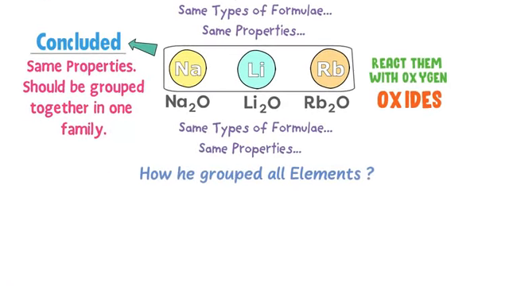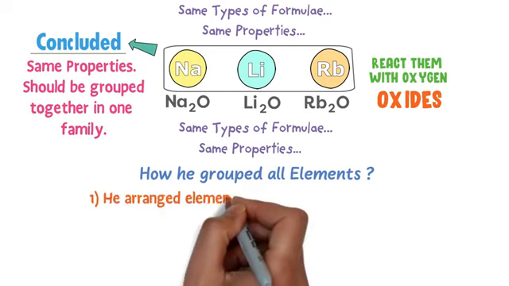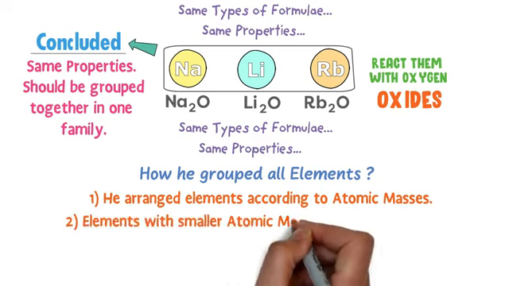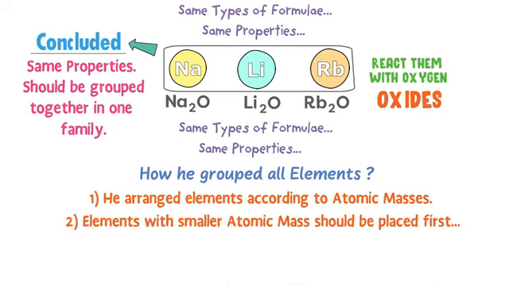Now, how did he group all elements? Well, he arranged elements according to atomic masses. He stated that elements with smaller atomic mass should be placed first and elements with greater atomic mass should be placed second. Thus, remember these two properties of Mendeleev's periodic table.